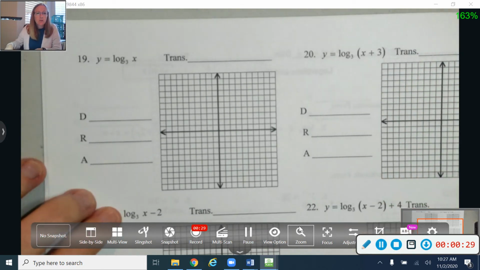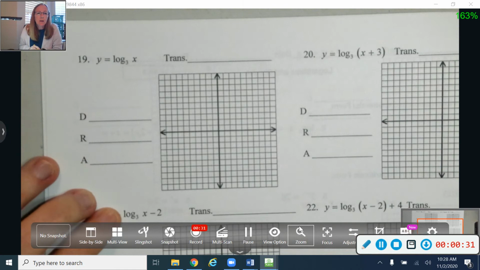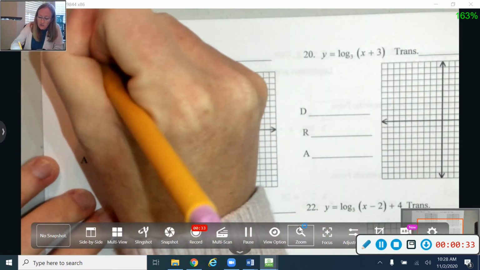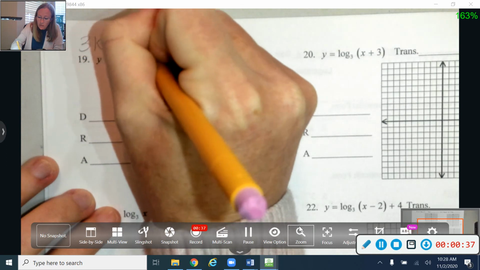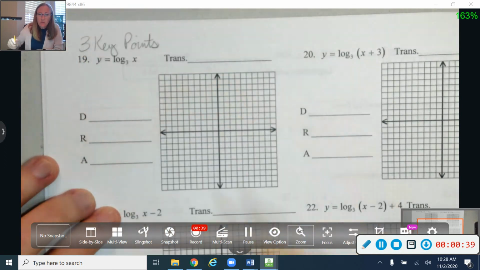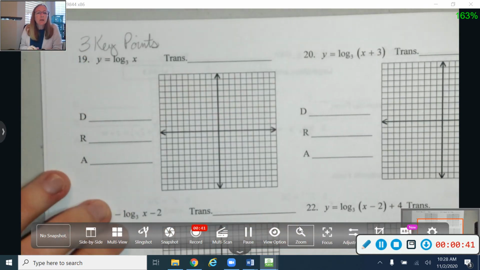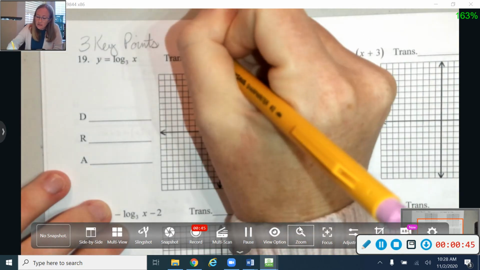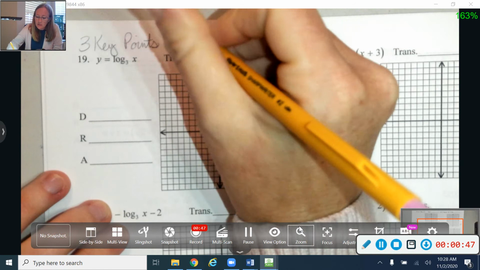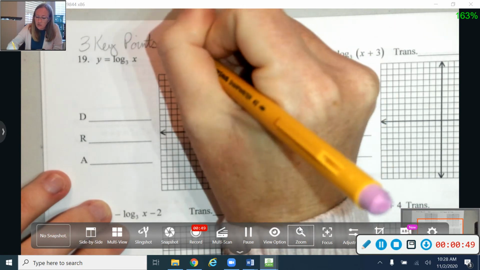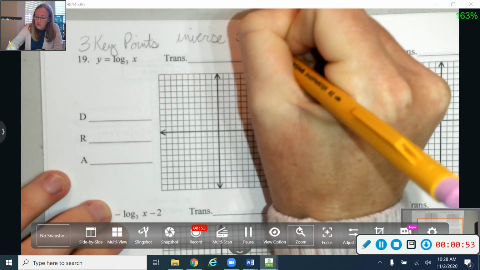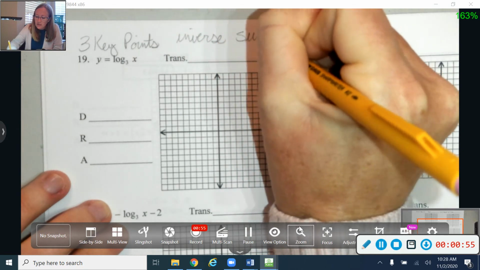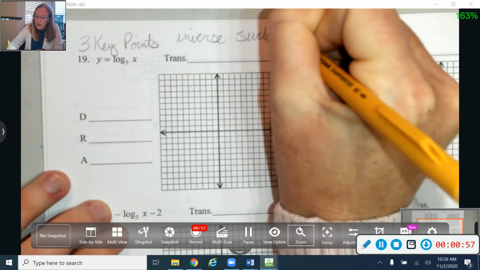Okay, if you're still looking, go ahead and pause the video, but I'm going to go ahead and get started. So very much like the exponential graphs, we're going to work with our 3 key points. And I want you to be able to make a table for those 3 key points. What I want you to think about as you're doing these is that a logarithm and an exponential are inverses of each other. So let me remind you that an inverse is very simply a switching of x and y.